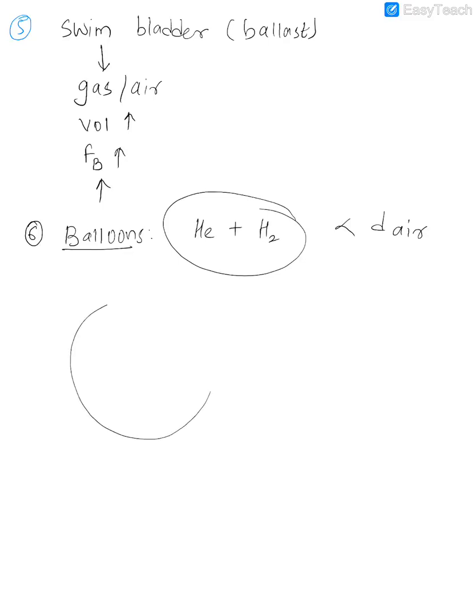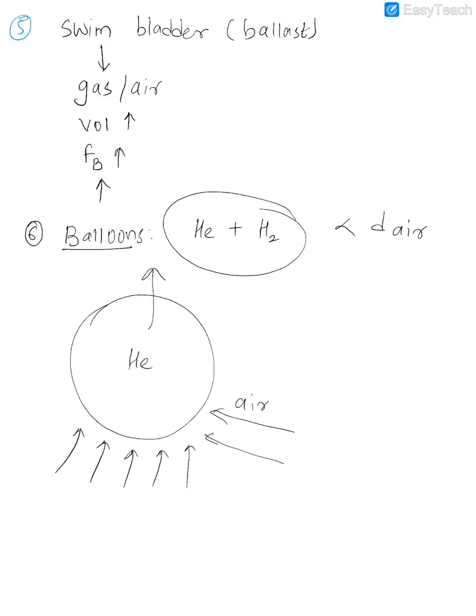Say if you have a balloon here, and I fill it up with helium, and outside there is air. This air will exert upthrust on the balloon, and because it is exerting upthrust, the balloon will start rising up. The weight of the balloon along with the helium is less as compared to the upthrust, and that's why it has to float. Now my question is, when it starts rising up, how high will it rise? Will it go to the moon? Obviously, it will not go to the moon.